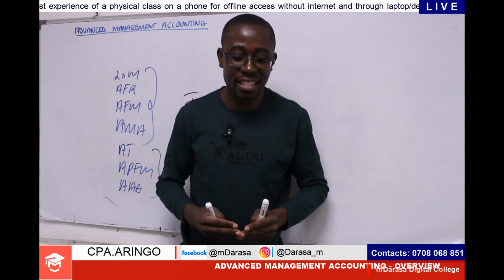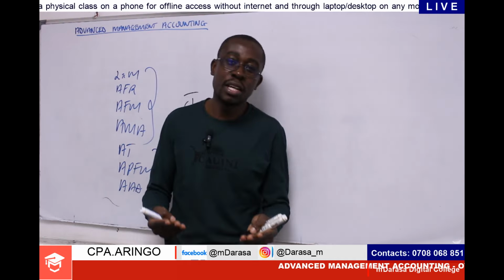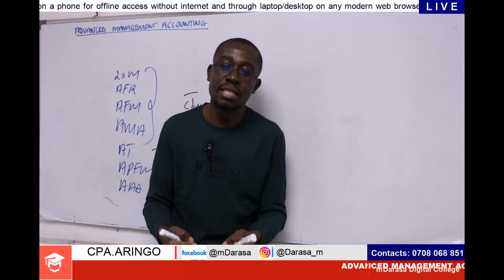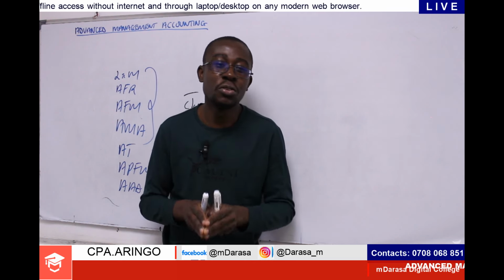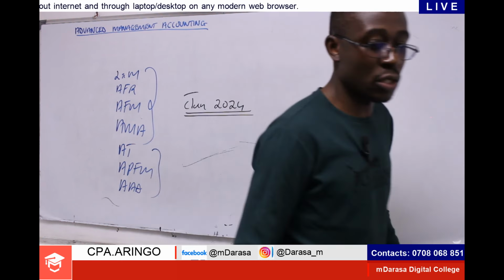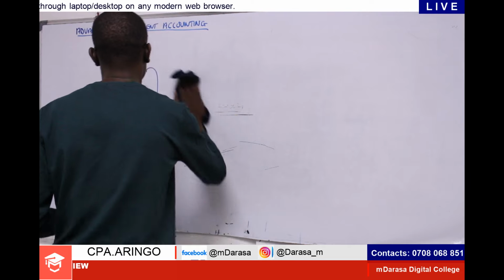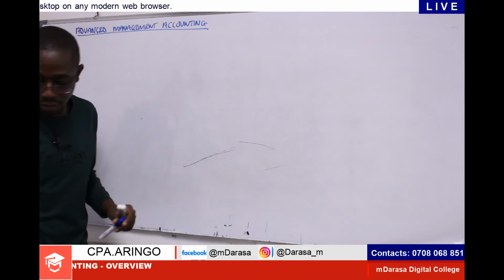It is a very interesting unit, because you only have eight topics, so that by the time you're through these eight topics, it should be very good when it comes to advanced management accounting. These are the topics that will be required to cover.